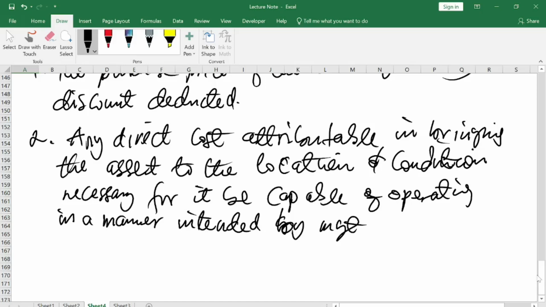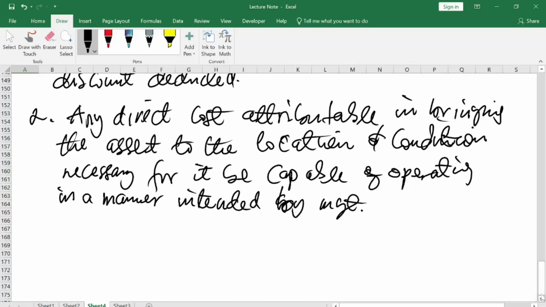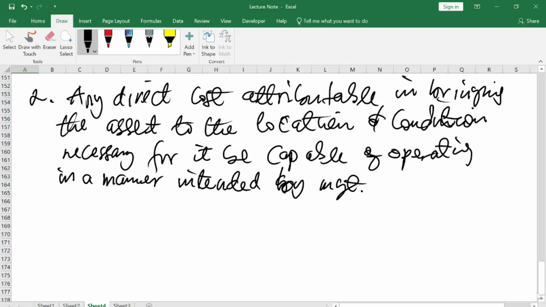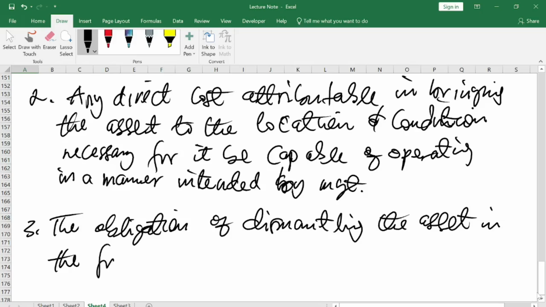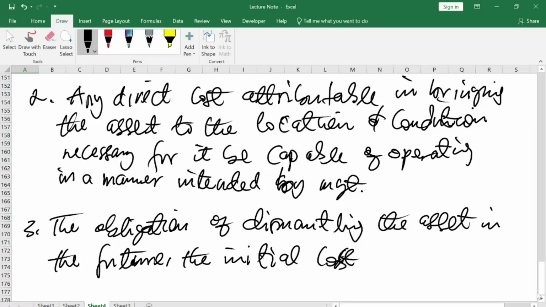Again, the preparation of the site where the asset will sit for operation is also part of the cost of the asset. And again, the obligation of dismantling the asset in the future, the initial cost of that will be capitalized.